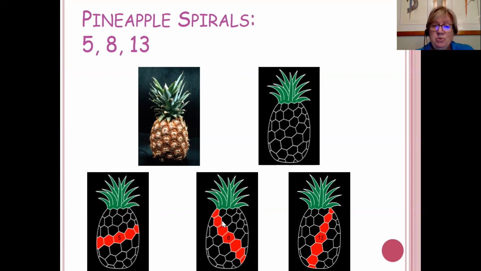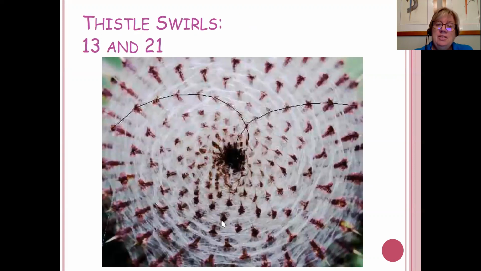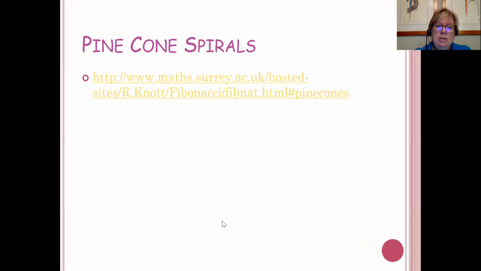But fresh pineapple's awfully good. Thistle swirls, I don't recommend that you try to count these. It's just too darn hard. But 13 going in one direction, 21 going in the other. Pine cones, different pine cones have different numbers of swirls in there.